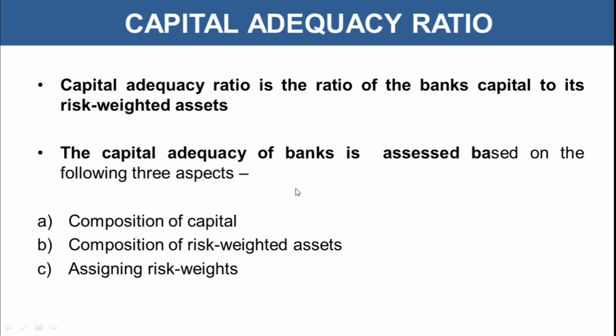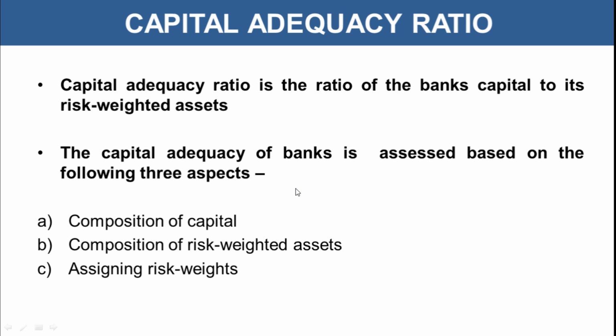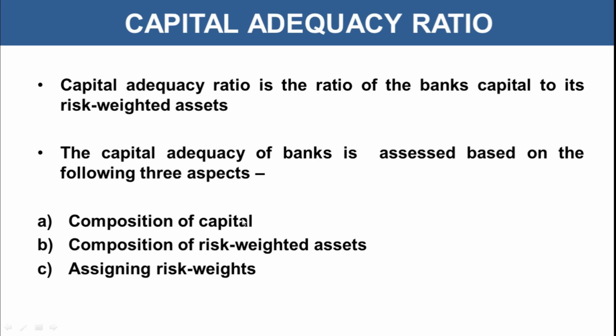The capital adequacy of banks is assessed based on the following three aspects: composition of capital, composition of risk weighted asset, and assigning risk weights. We have already discussed this, and we understood what capital adequacy ratio is. Since it was the main objective of introducing Basel norms, it's very important to know about it.